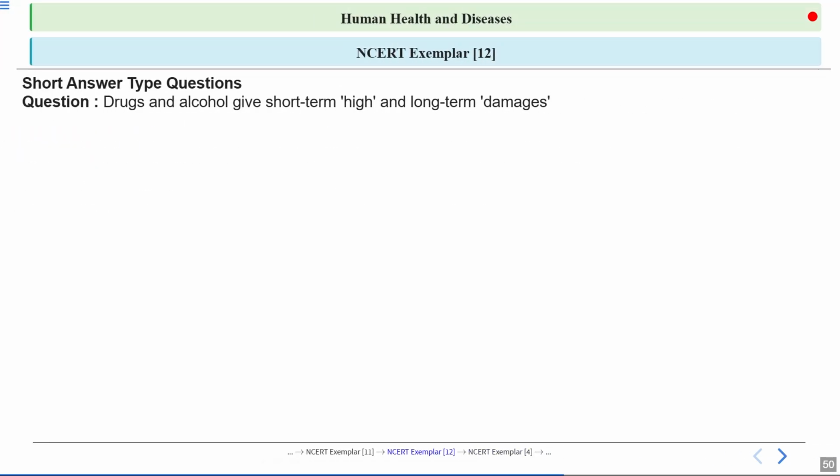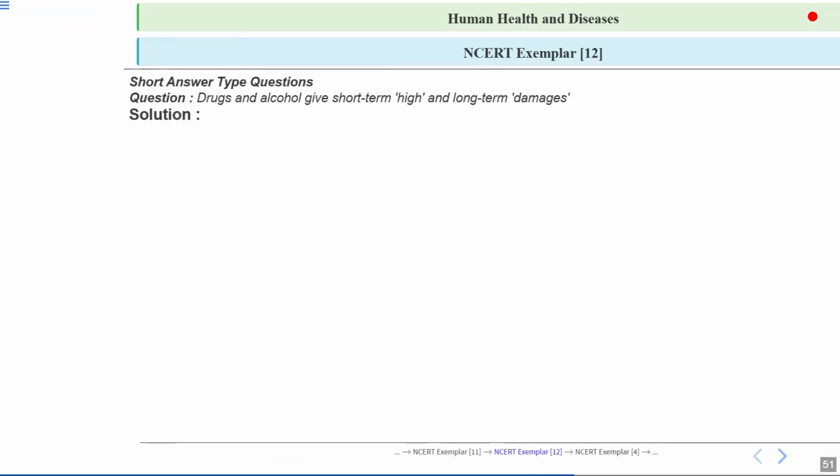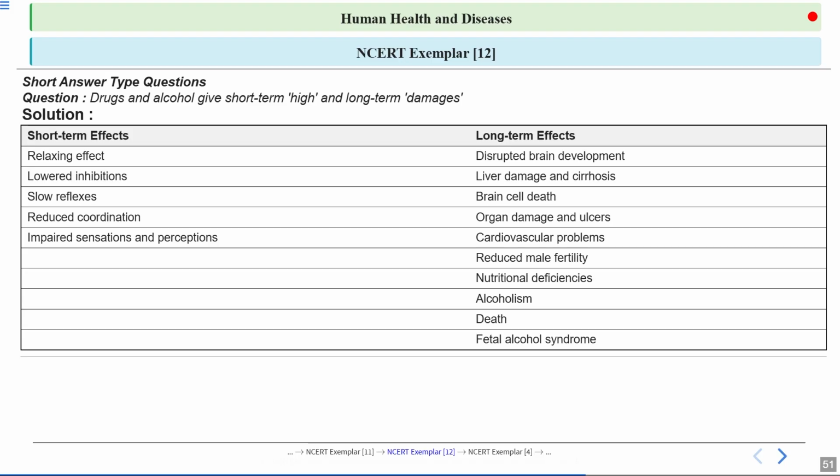Moving on to the next question, drugs and alcohol give short-term high and long-term damages. What will be the correct answer? Okay, so in this table you can see the short-term effects and the long-term effects. And the short-term effects, you can see drugs and alcohols might make someone feel relaxed or lower their inhibitions, a bit like taking the brakes off of the car. So you're removing the inhibition. Okay, so person feels quite free.